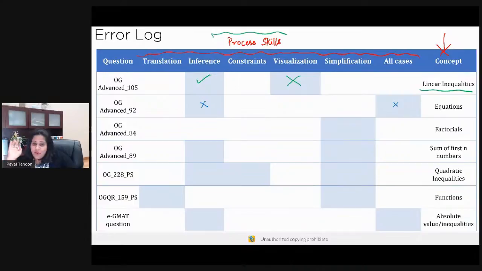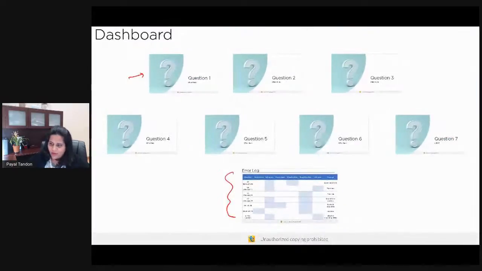In this case, if you considered that numbers could be imaginary, you didn't consider the constraints under which GMAT operates, which is that we only consider real numbers. So that is going to be your error log entry for that question. Don and Utkarsh, that's going to be your error log entry if that's the only reason you answered this question incorrectly. Okay, so now let's come to question number 3.